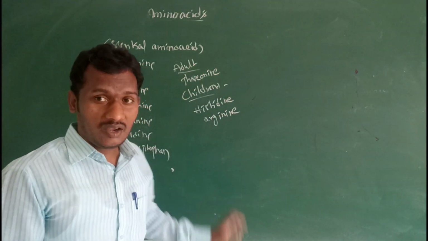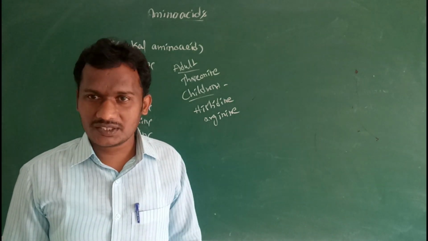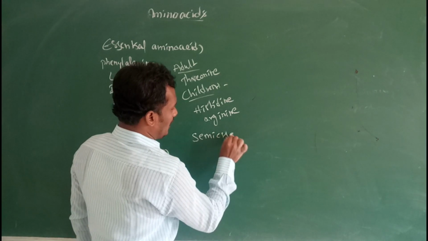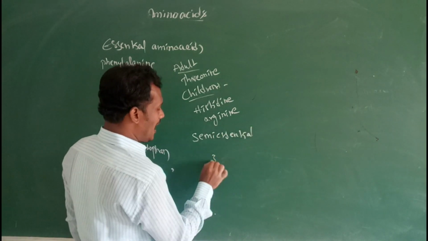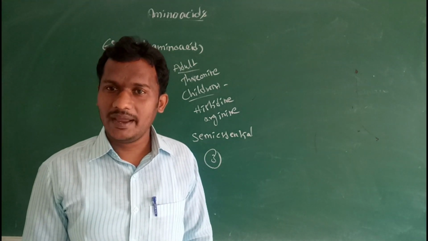So these are also required at a particular stage for a particular function only. This is known as semi-essential amino acids. These 3 are known as semi-essential amino acids.